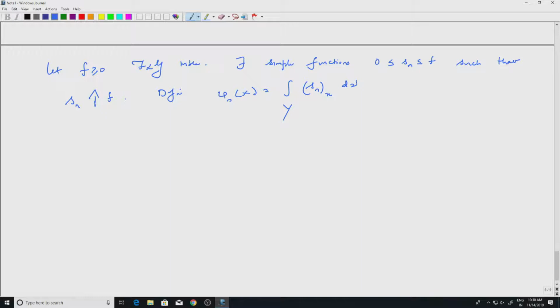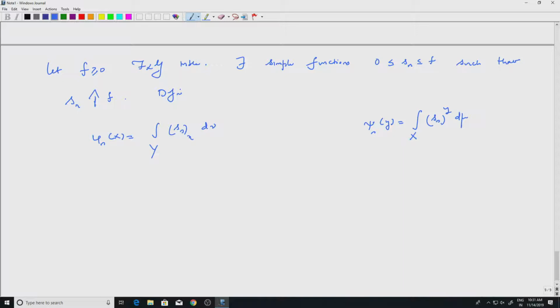Let me write it here, because then I can show you how the limit works. Define phi n of x to be the integral over y of Sn sub x d nu, and we look at psi n of y to be the integral over x of Sn super y d mu.